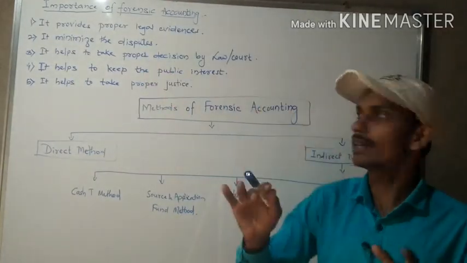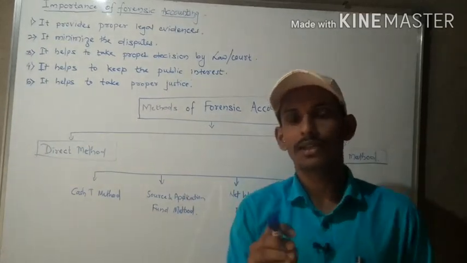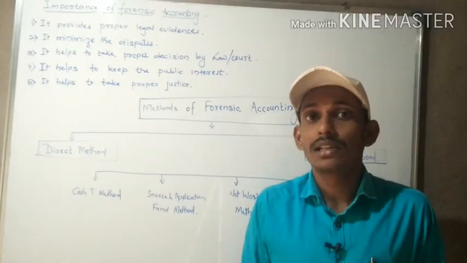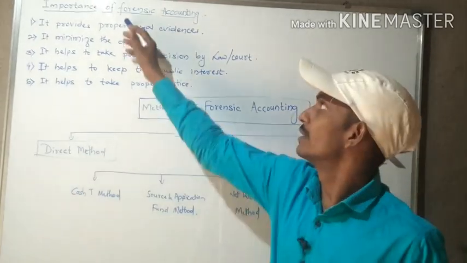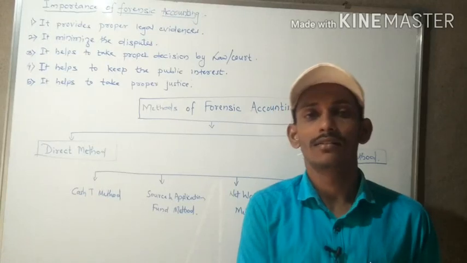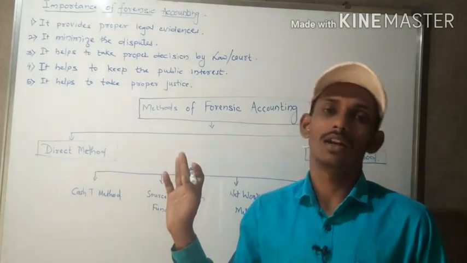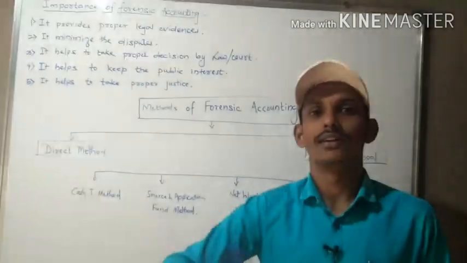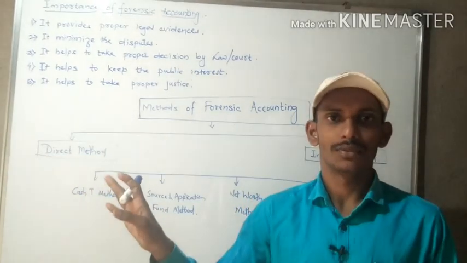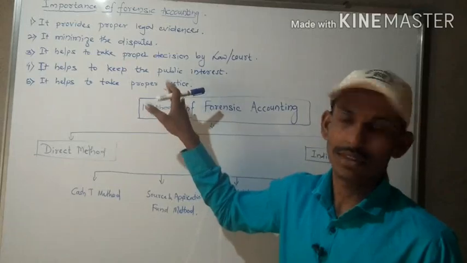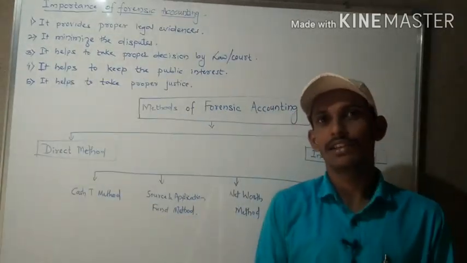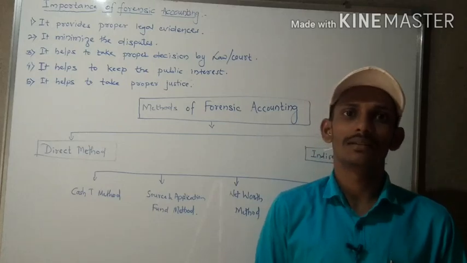decision. From that, the public may believe in the court. How is it possible? It is possible only with the help of forensic accounting. Without the help of forensic accounting, a proper judgment is not given by the law, and then public interest may reduce. The public will not be able to believe in the court and law. For that it works. How does forensic accounting work? It helps to keep the public interest. It will safeguard the interest of the public.